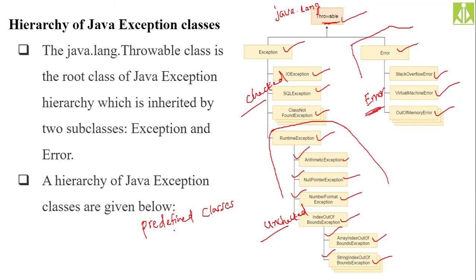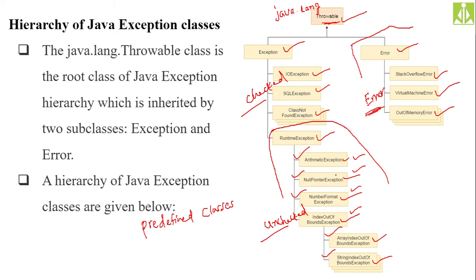Yeah, here. So far we discussed arithmetic exceptions, null pointer exceptions, number format exceptions, and array index out of bound exceptions. These four types of exception examples we discussed. How an arithmetic exception is generated and handled, we discussed. For null pointer exception, we assigned a string to null and tried to get its length, so it is an error. For number format exception, we tried to convert a string into an integer value. And array index out of bound exception we have also seen.